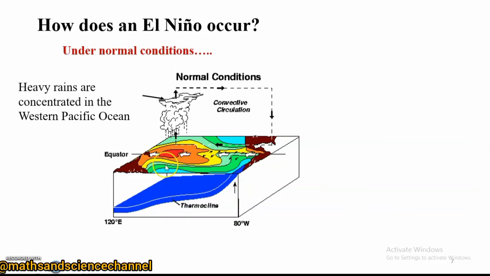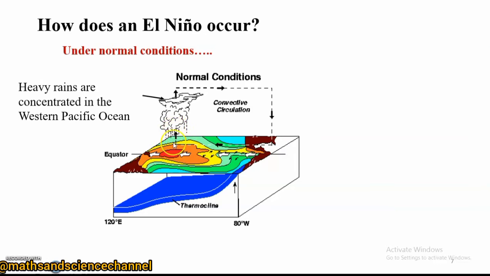Then what happens at the western Pacific is that because the surface is very warmed up, temperature increases and the moisture content also increases. The warm air will start to rise by convection, right? As this warm air rises, adiabatic cooling takes place, therefore clouds are formed, and we experience some kind of wind. So heavy rains are concentrated in the western Pacific. We have convective activities taking place along the western Pacific in this particular region, right?